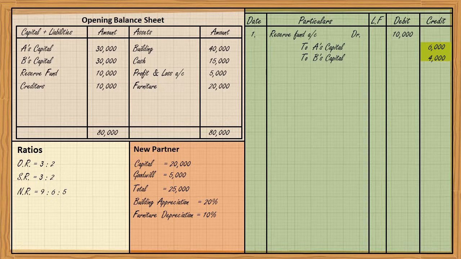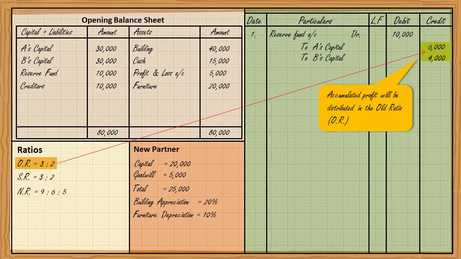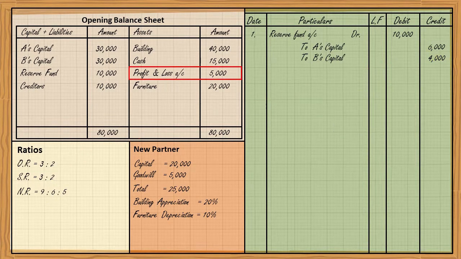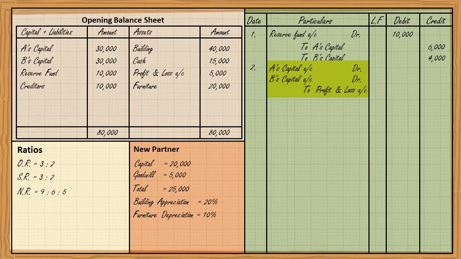Then distribute all the accumulated losses. Is there any accumulated loss? Yes. On asset side, there is profit and loss account 5,000 rupees. So the journal entry will be A's capital account debit, B's capital account debit to profit and loss account 3,000, 2,000, 5,000 rupees. It has been distributed in old ratio of 3:2.